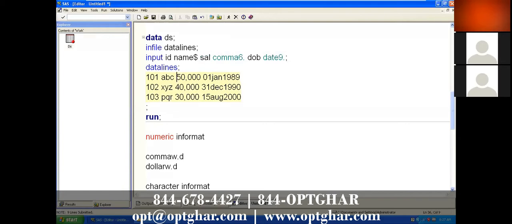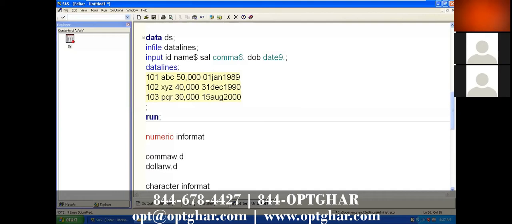What is the length we specified for salary? 6 dot. So it will take 1, 2, 3, 4, 5, 6. It's completed. Then what about date of birth? We specified 9 actually.